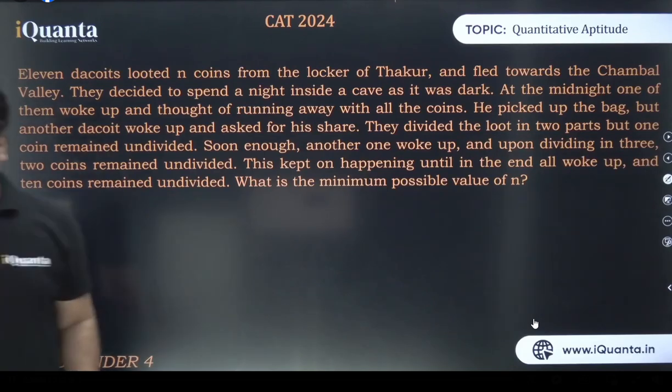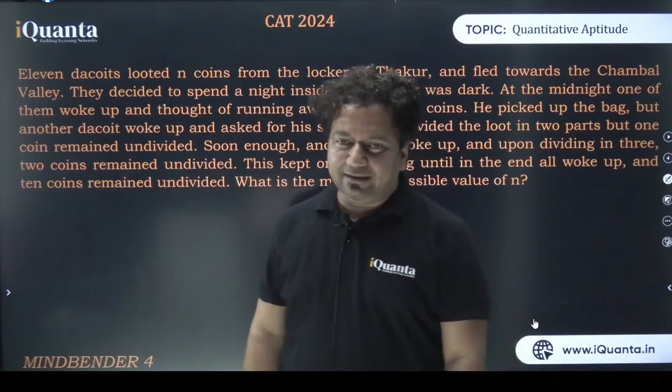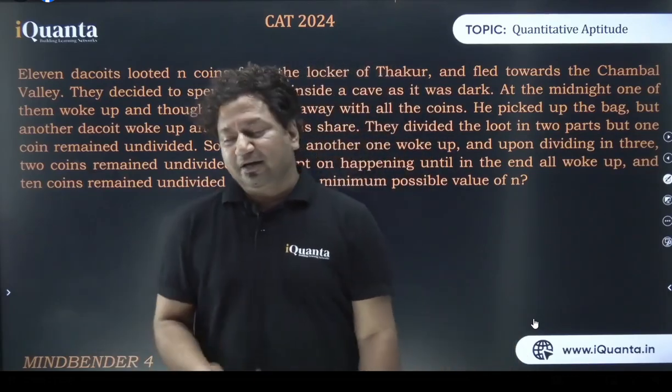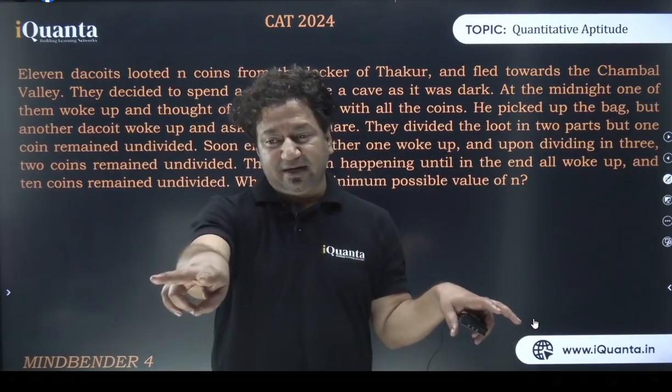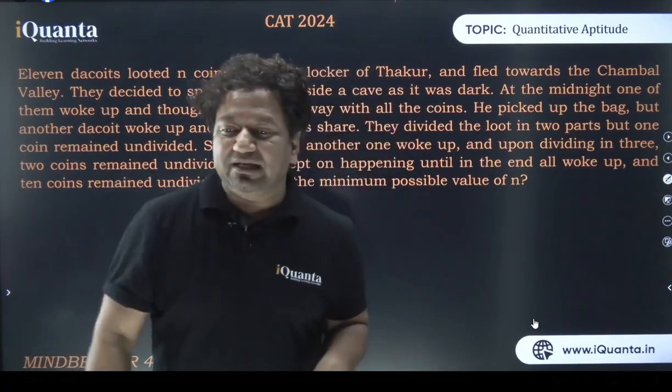So, when 2 dacoits tried to divide in 2 equal parts, 1 coin remained undivided. They cannot divide it, so they thought of leaving with whatever they had. Third woke up, he said, okay, give me my share. So they divided in 3 equal parts, and then 2 coins remain undivided. They said, oh wow, what should be done now? So they thought of leaving those 2 coins and running away. Fourth one woke up, he said, okay, give me my share.